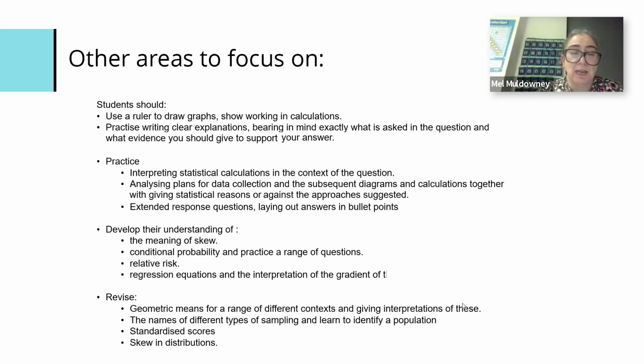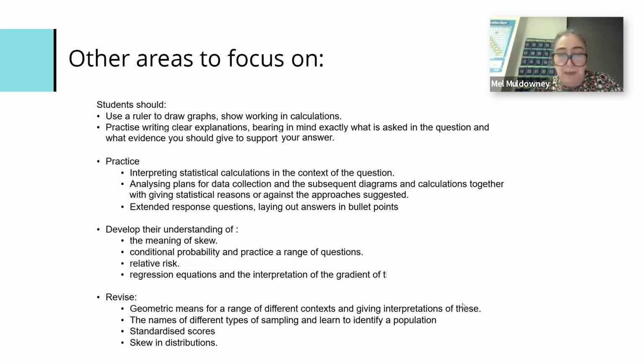Standardized scores, and then looking at skew. There are themes there about developing their writing, developing their explanations, stuff that we need to make sure is taught well. But it's all well and good to teach it. We need to make sure they've learnt it, and then they are given the opportunity to revise it and consolidate it.